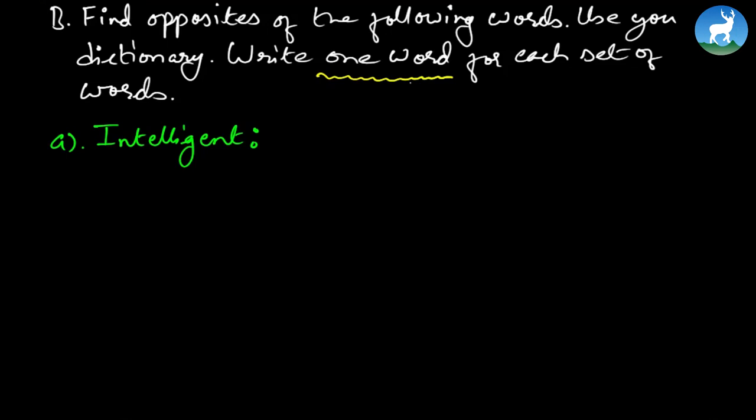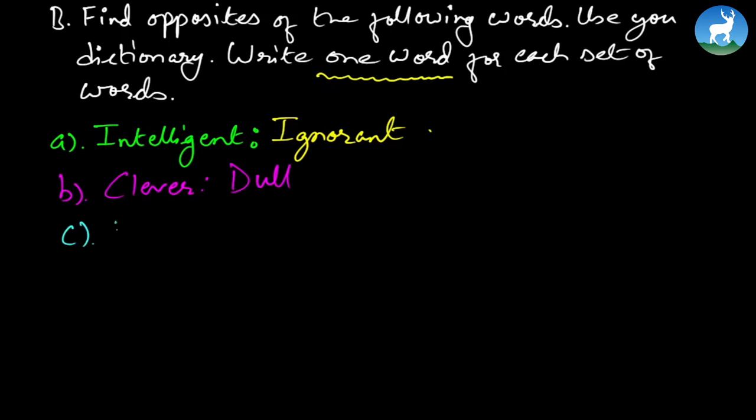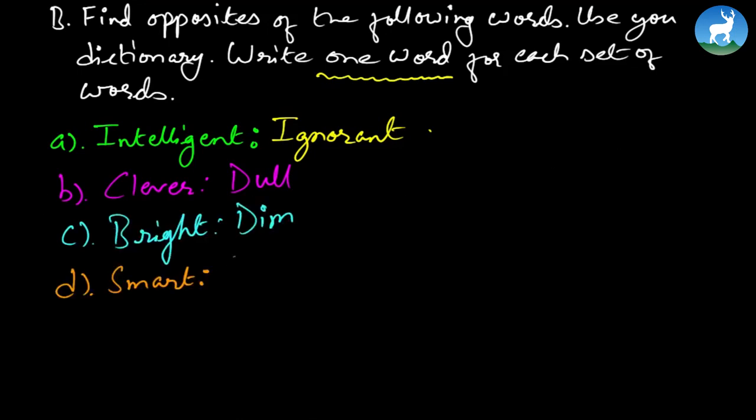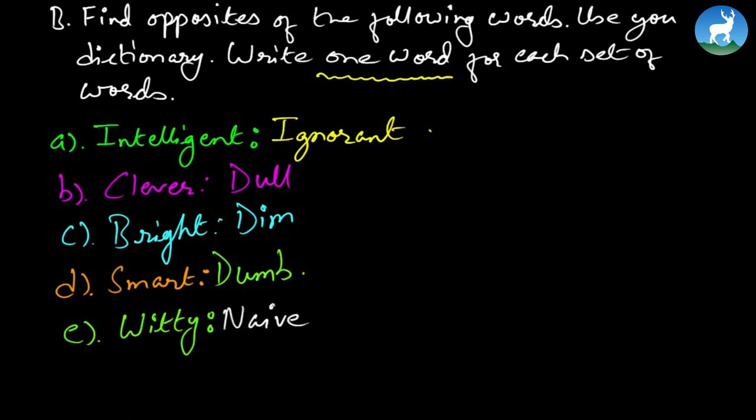We're providing one antonym. Okay, so to intelligent, it would be ignorant. Clever. What do you think is the antonym of clever? Dull. How about the antonym of bright? Dim. The antonym of smart. It could very well be dumb. How about the antonym of witty? It can very well be naive. How about the antonym of sharp? It can very well be blunt. So see, this is how we figure out the antonym and the synonym.